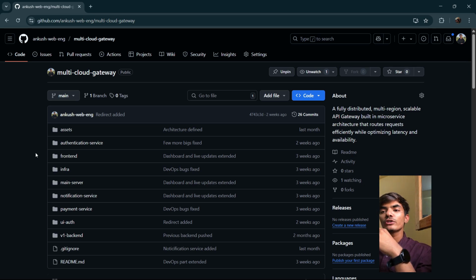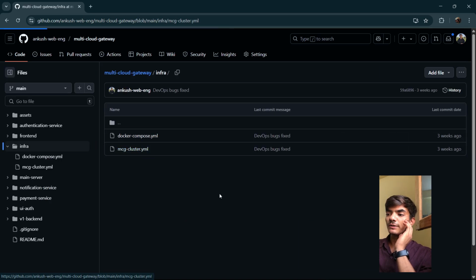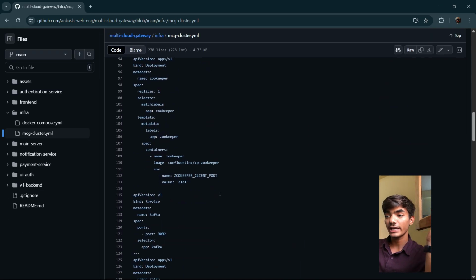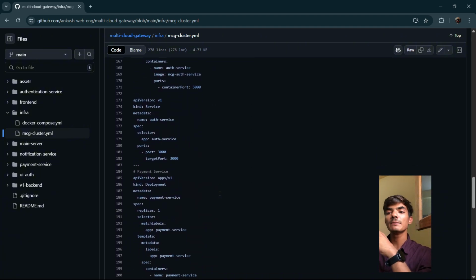So let me start each of the servers one by one so that you can get a raw view of how this actually works. First of all, there are two things. If I go to infra, you will see a file which is mcgcluster.yaml. It means that for whatever service, I have written a YAML file, and I can simply start a Kubernetes cluster with these particular services inside it.